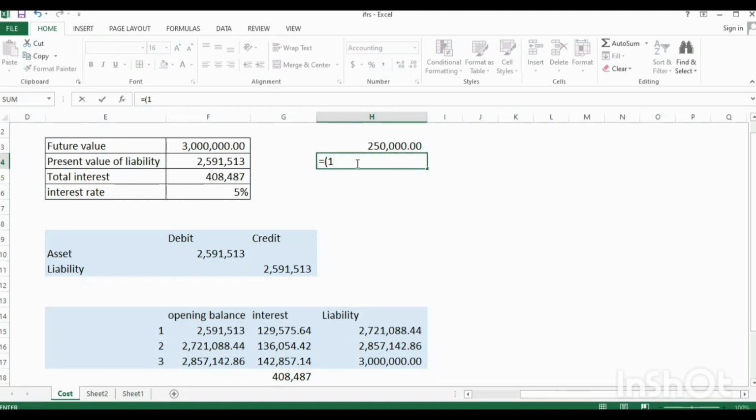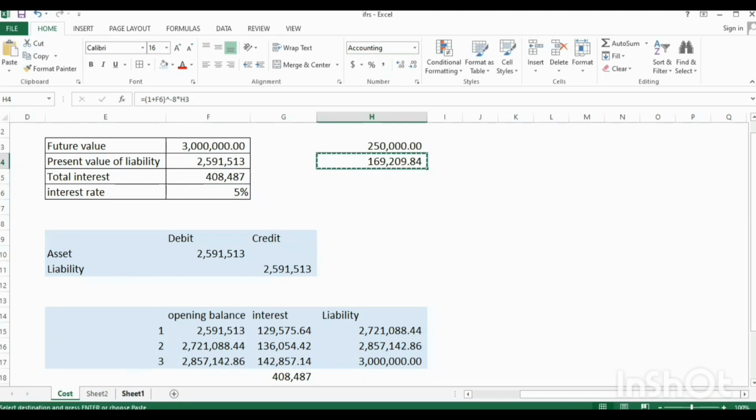So 1 plus the discount rate raised to the power minus 8 times 250. So this gives us 169,209.84.